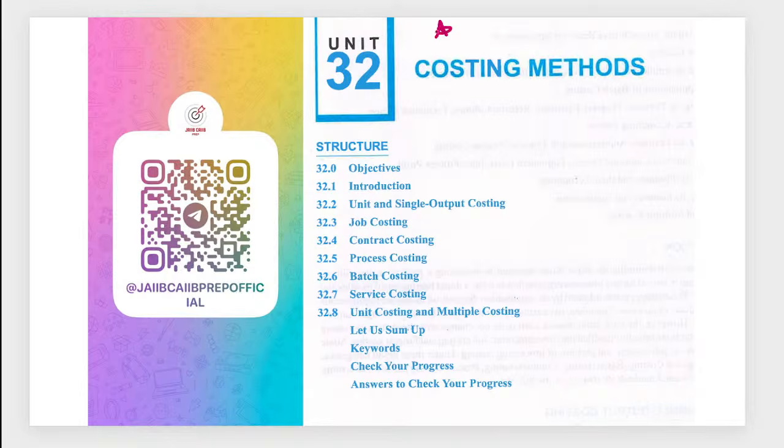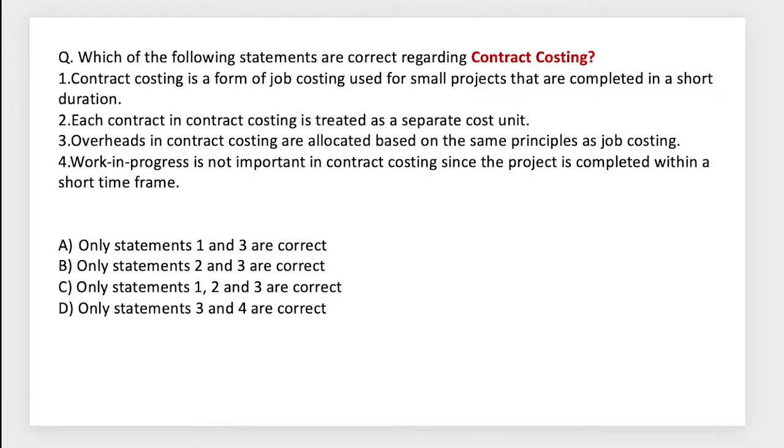Costing methods. Now here you will see 3-4 questions, half marks or 1 mark, about the different areas like job costing, contract costing, or the differences between job versus contract, unit costing or multiple costing, service costing and others. Small units are there, so you have to be a bit careful around this. Something like this for 1 mark.